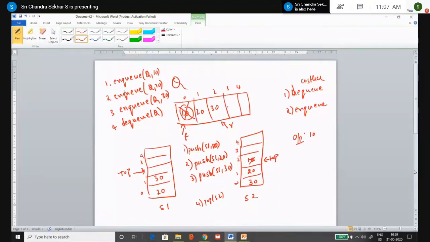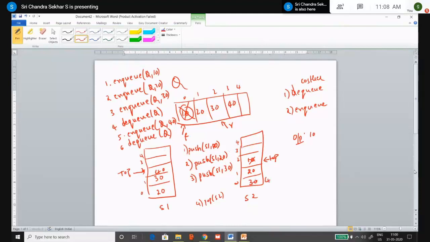Now if you want to insert another element, let me take the operation NQ of Q comma 40. It is a simple operation, that is 40, right? Now the sixth operation is DQ of Q. What you have to do? You have to pop all 3 elements from stack 1 and push them into stack 2, right?